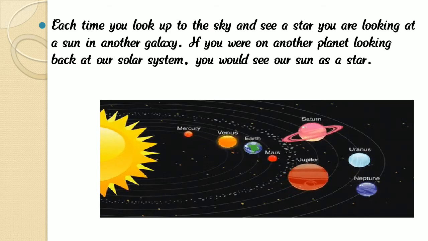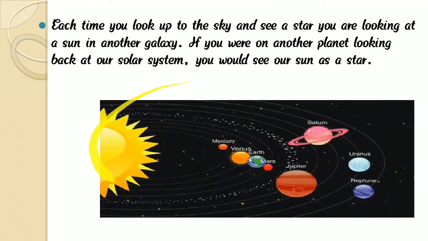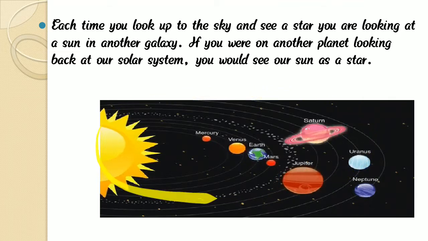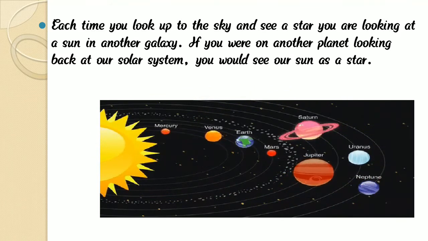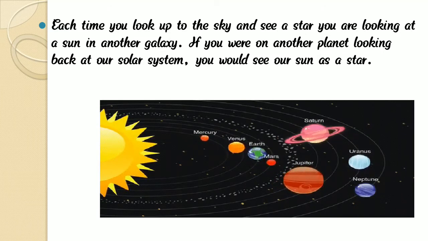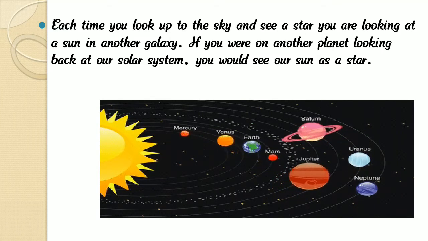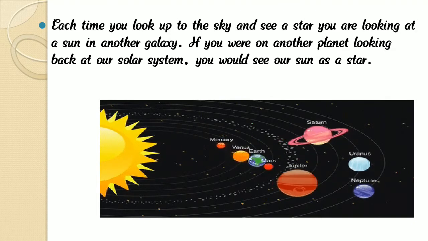We are going to learn about the solar system. The solar system has various types of planets, and these are Mercury, Venus, Earth, Mars, Jupiter, Saturn, Uranus, and Neptune.